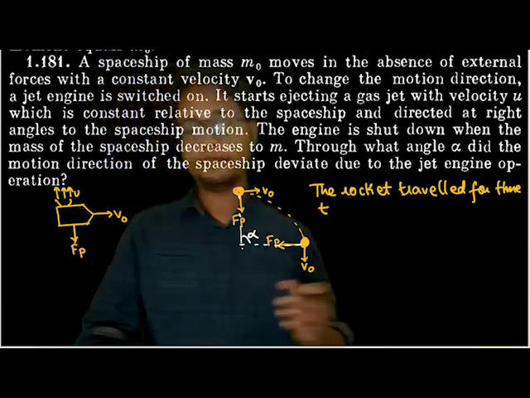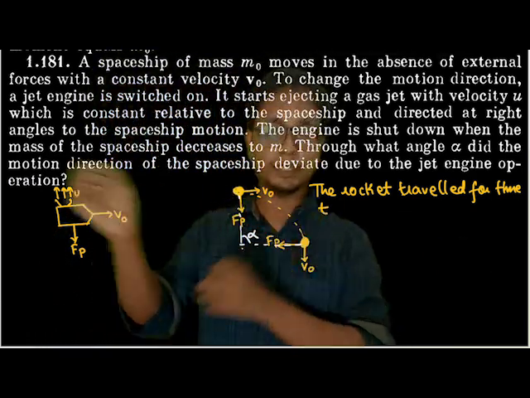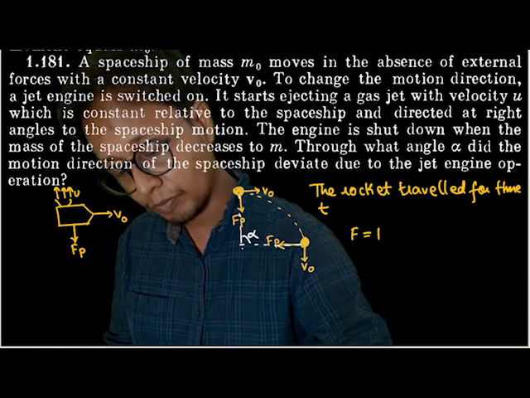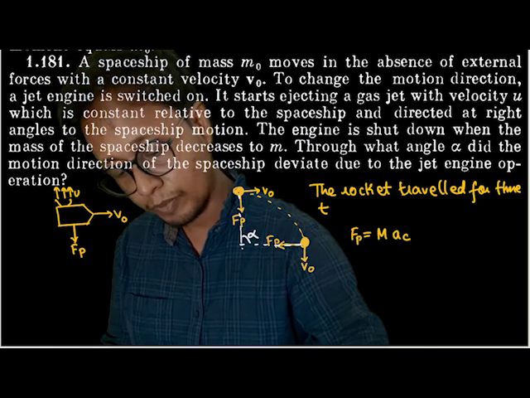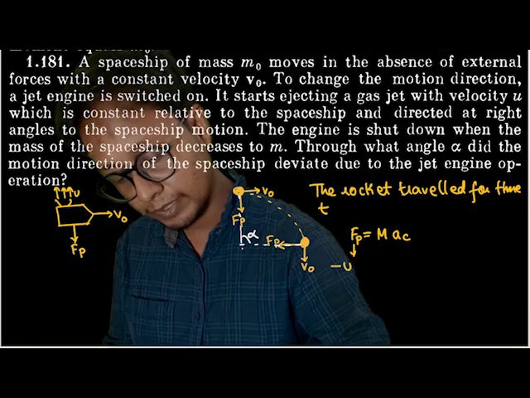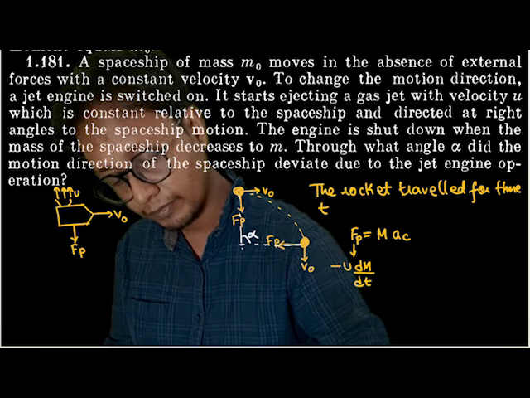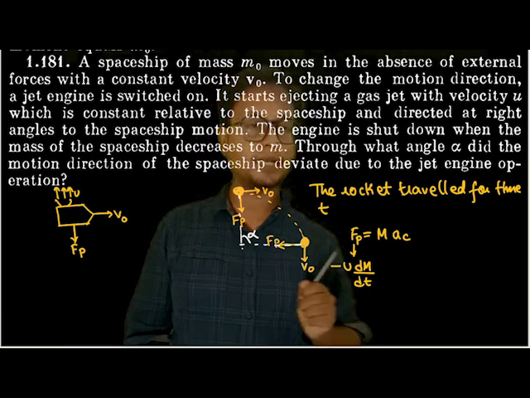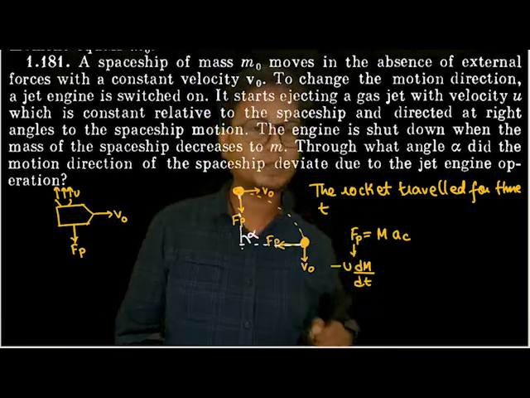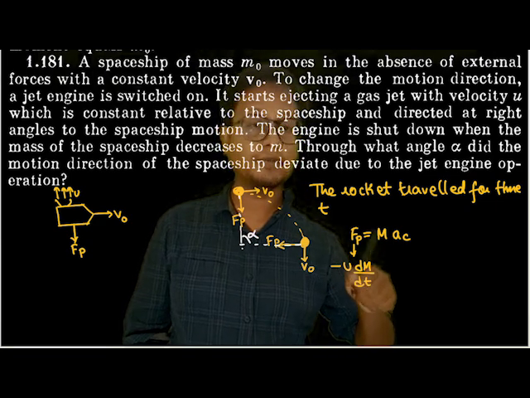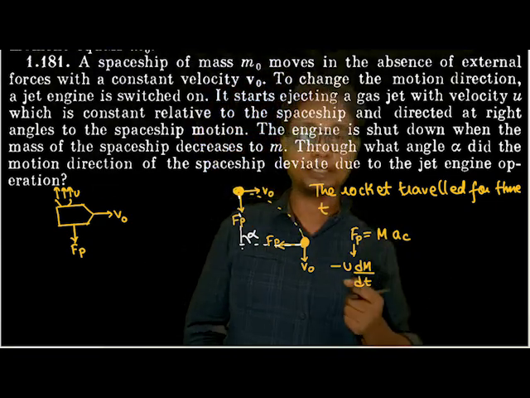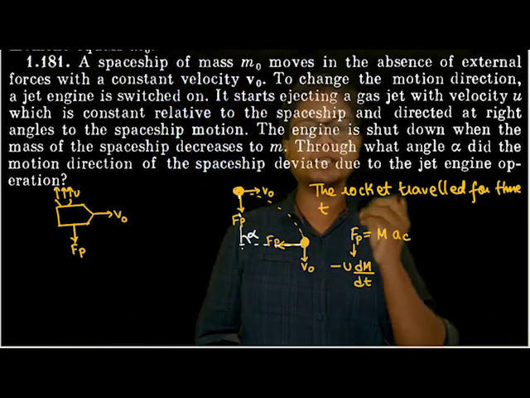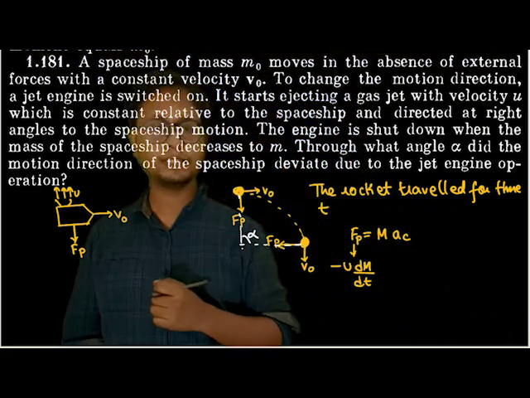The first intuition I get by seeing this question is I must apply the equation of circular motion, where propulsive force is equal to mass into centripetal acceleration. Propulsive force is given by minus u dM by dt. I can also use small m by dt, but out here I'm using dM by dt because I need to integrate with this mass. I'm concerned about the mass of this rocket. And I've already told you the rate of mass flow rate of gases is equal to rate at which the mass of the rocket is decreasing, isn't it?